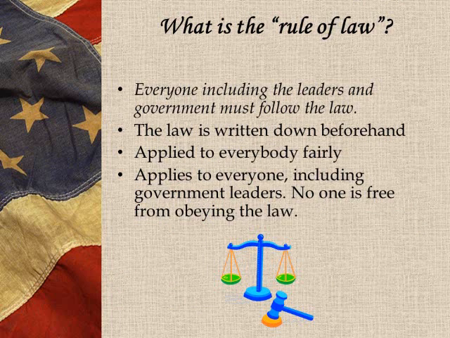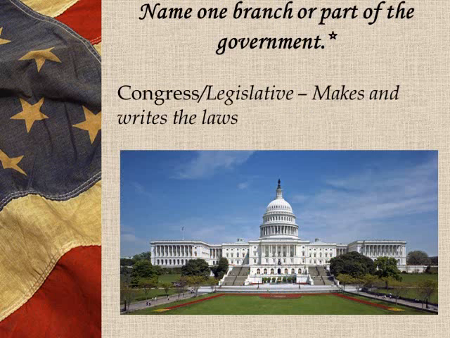What is the rule of law? It means everyone, including the leaders and government, must follow the law. The law is written down beforehand. It applies to everyone fairly. Applies to everyone, including government leaders. No one is free from obeying the law. If the president goes out and shoots someone or commits a robbery, he's still going to be convicted and put